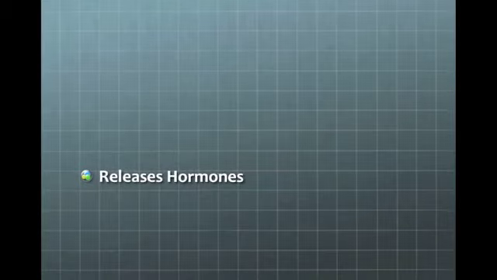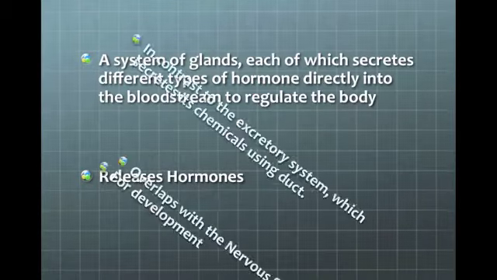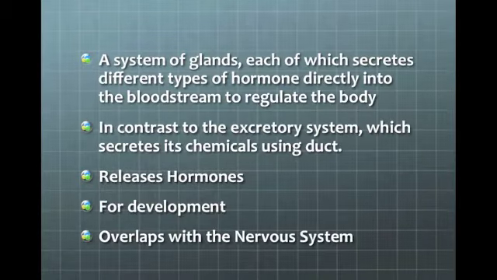Now, what is the endocrine system? Endocrine system is a system of glands, each of which secretes different types of hormones directly into the bloodstream to regulate the body. Again, it releases hormones, which in turn go to the bloodstream to regulate body activities and body development, such as growth and development of secondary sex characteristics for females and males.